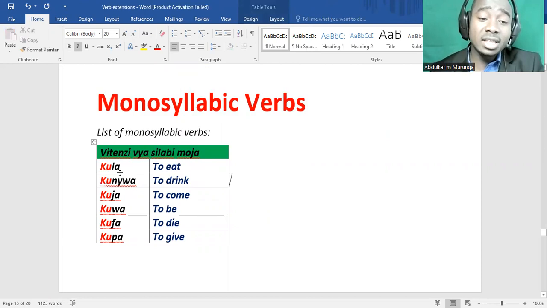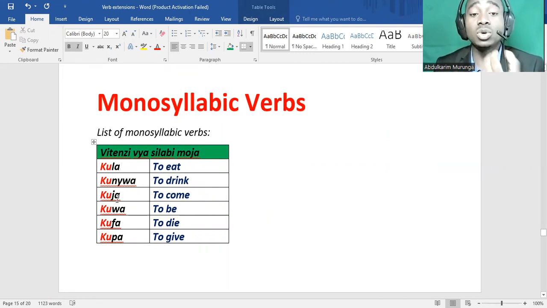So like this, the verb is la. La here, we have kula, to eat, but just la means eat, la, eat. Kunywa, to drink. Nywa, drink. Yeah, it is a verb, like you're instructing someone to do something. Nywa. Kuja, to come. Ja, come. But they don't make sense when you just say nywa, ja, la. We need to add this ku so that they make some sense, you know?